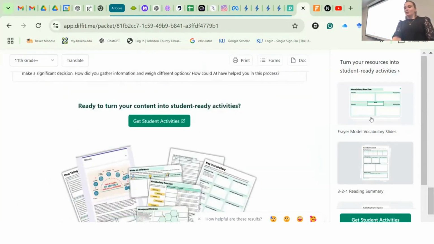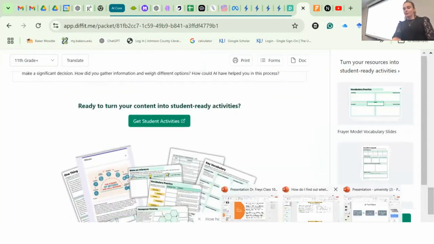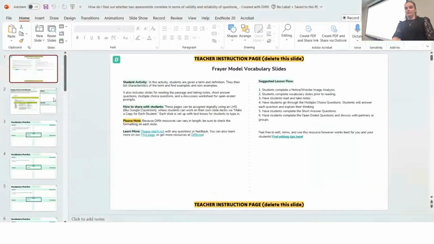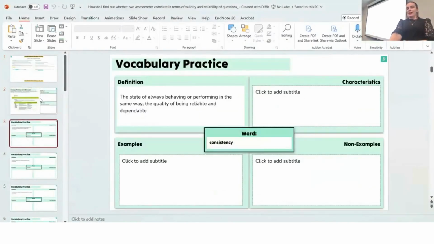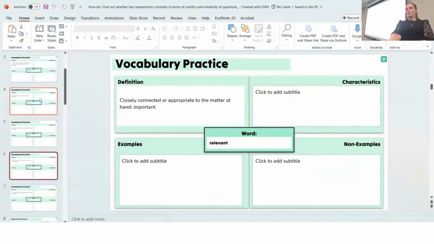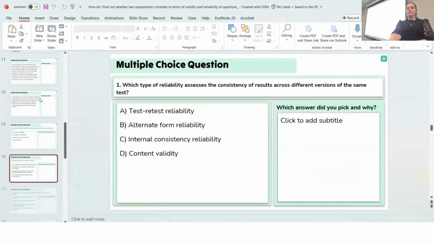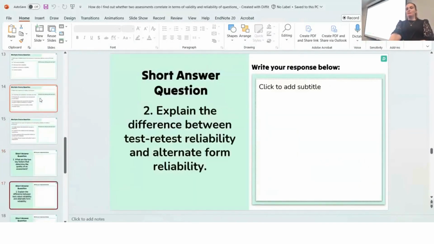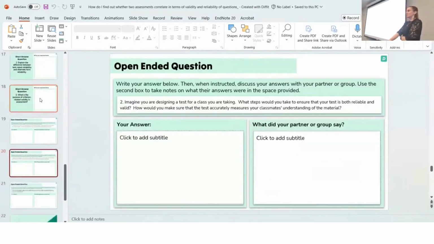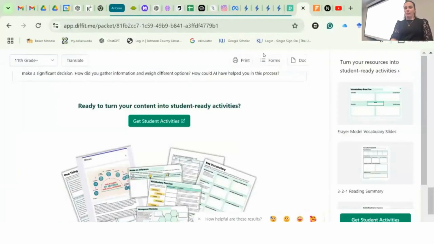And then over here, it actually creates an entire section of this. It'll take it and create different activities. Here's some vocabulary practice things you can print out for the kids. Here's some read and take notes. Here's some specific multiple choice questions in a PowerPoint, short answers. So it creates all of this very quickly and it downloads specific. So that is Diffit, and all of these are on yours as well.